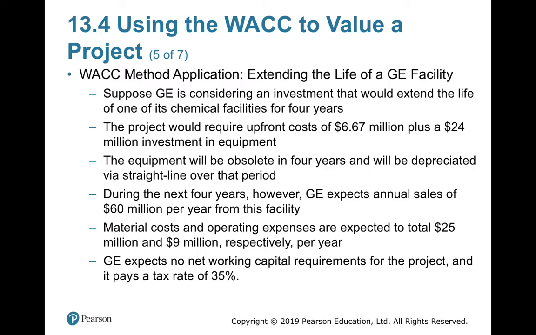The project would require an upfront cost of 6.67 million. That means minus 6.67 million is the upfront right now, plus 24 million investment in equipment. The 6.67 million will be the sunk cost.